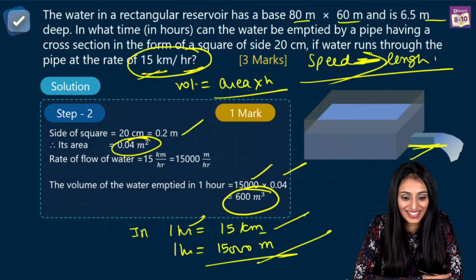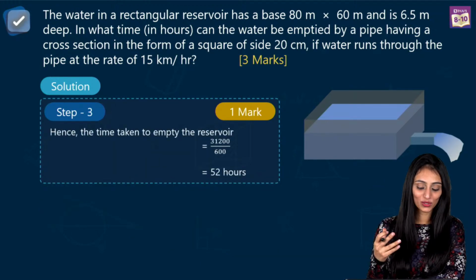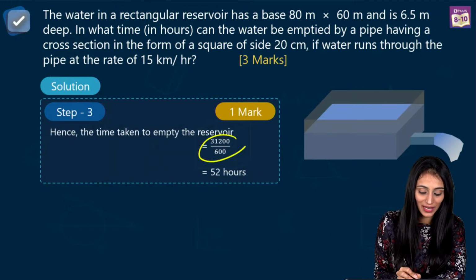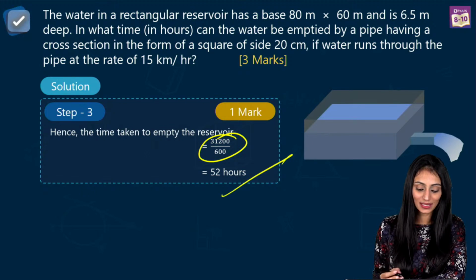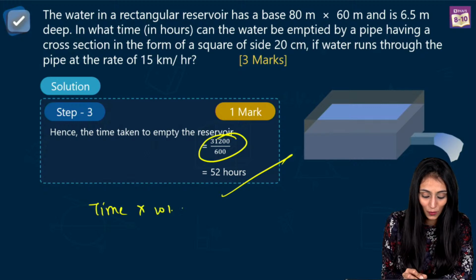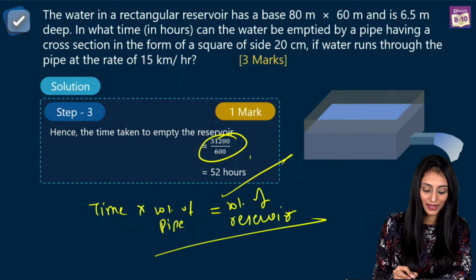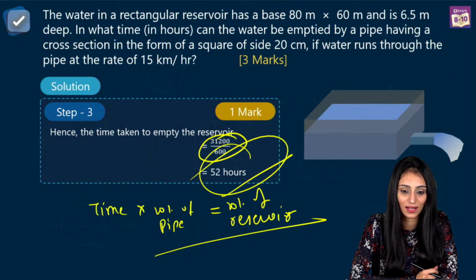Crystal clear. Great. Okay, let's move ahead. So we have the volumes of both of them. All we need to do is simply divide them. So we get 52 hours. Or you can say that the time required, multiplied with the volume of this smaller pipe, is equal to the volume of the reservoir. That way also you divide them, you get 52 hours. That's the final answer.